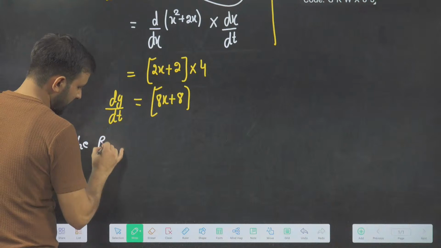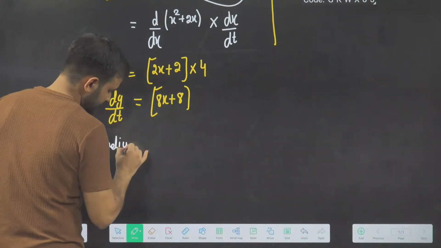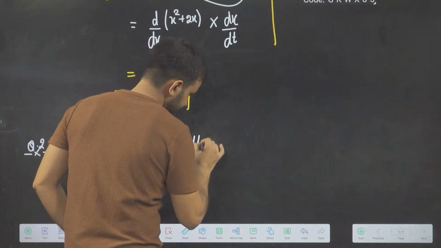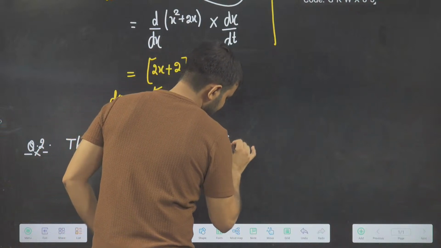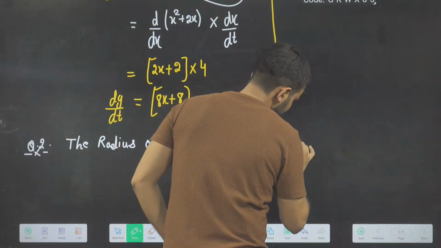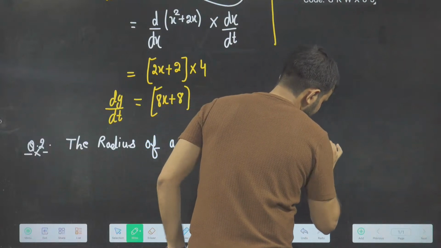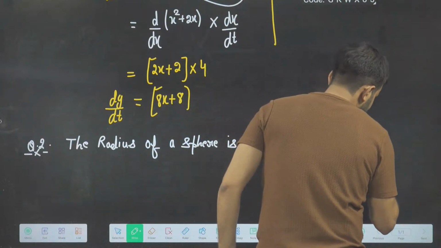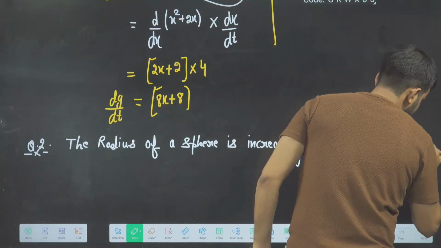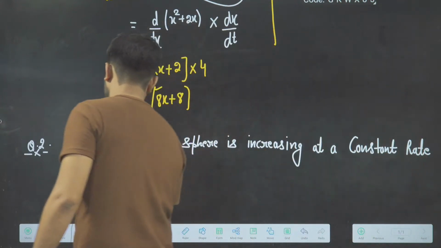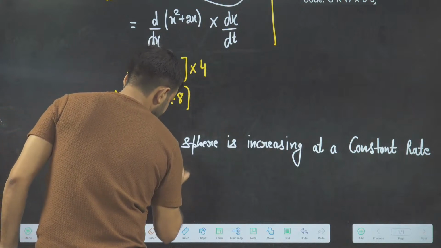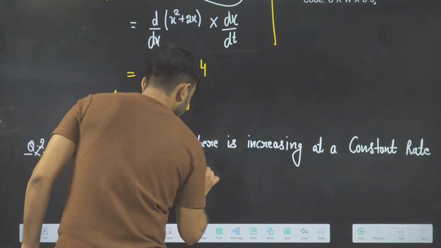The radius of a sphere is increasing at a constant rate of 3 centimeter per second.